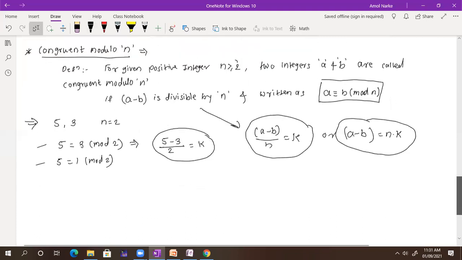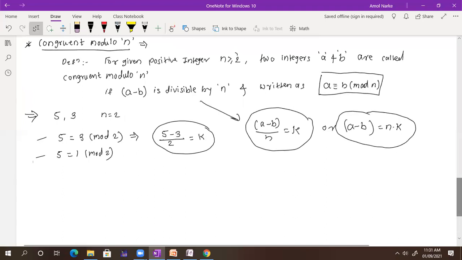We have the definition of group. Our next point is group, so that's why I have taken this here. So here the meaning is that a is congruent to b mod n. You can also interpret this as: if I divide a by n, my remainder is b.